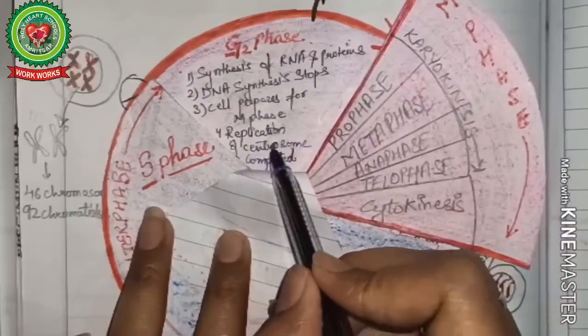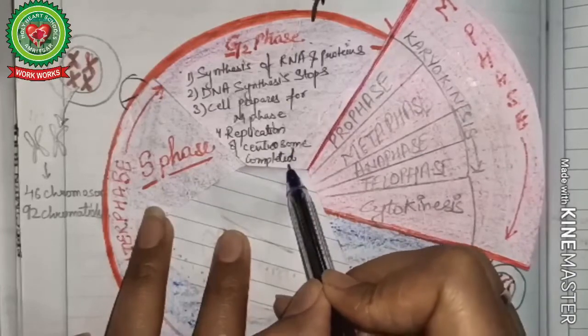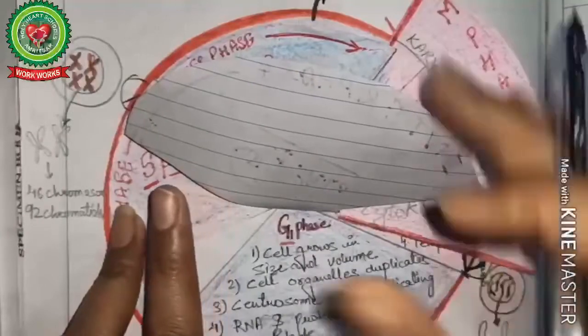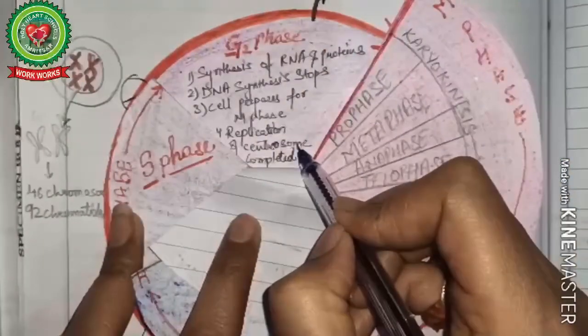Next, replication of the centrosome is completed. In the G1 phase, replication of the centrosome starts, and in the G2 phase the replication will be completed.